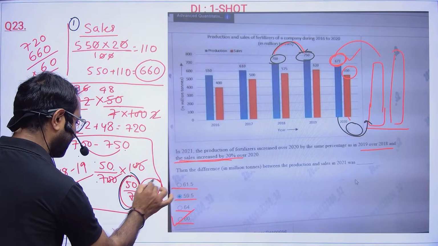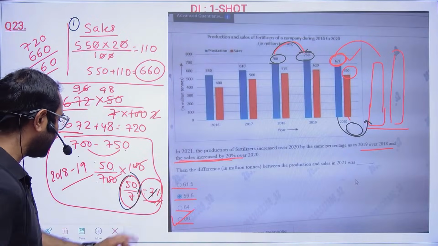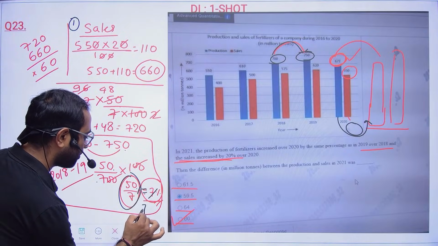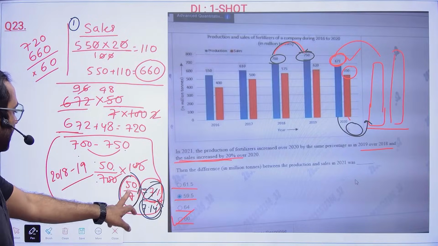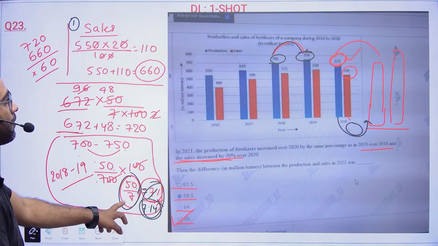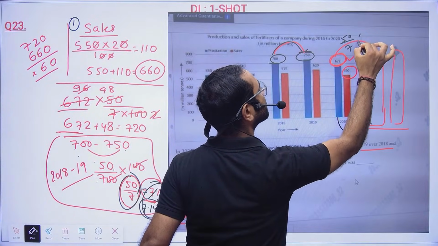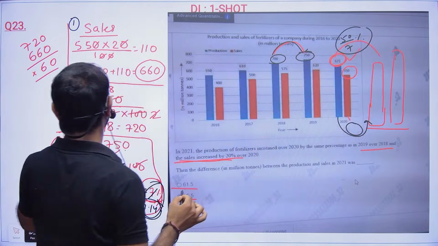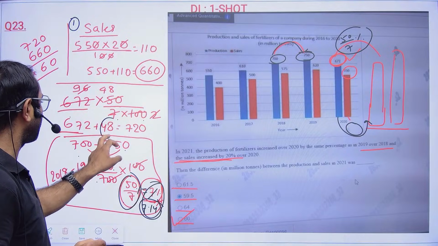So we calculated it came 50 by 7%. I'm not taking 7 because it will not be 7. It will be around 7 point something, 14%. Okay, so I'm not taking this. Now what I did, I took 50 by 7%. So this is increasing by 50 by 7%. Then I calculated 672 into 50 by 7% and I got 48.